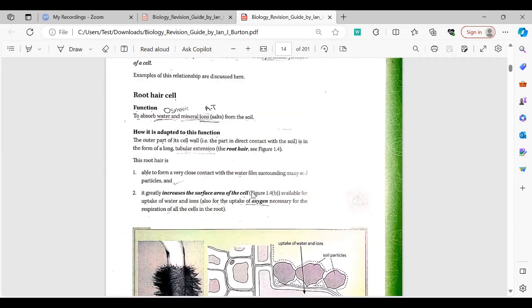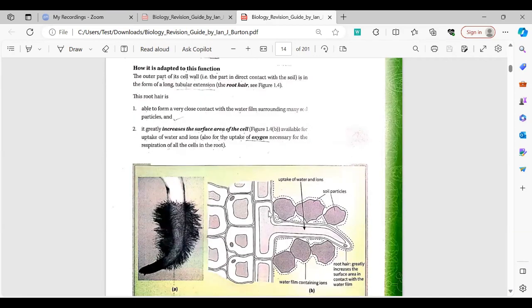So now we need to know what the function of the root hair cell is. The root hair cell involves two processes, osmosis and active transport. It absorbs water. Whenever water comes in, there's only one process, osmosis. And since mineral ions are involved, it involves the process of active transport. So what does a root hair cell do?